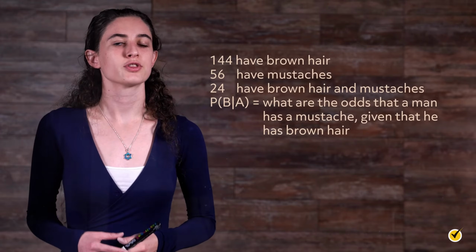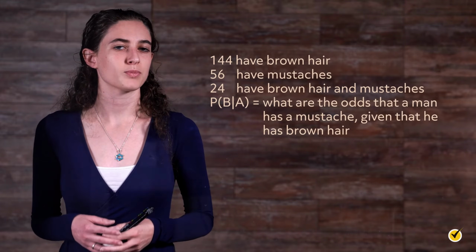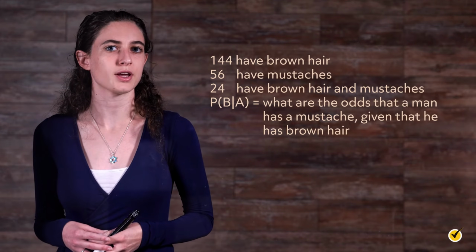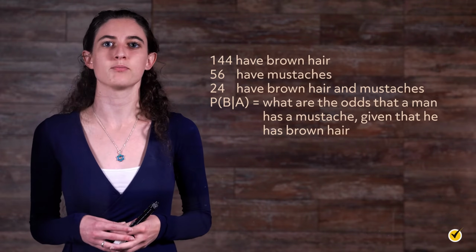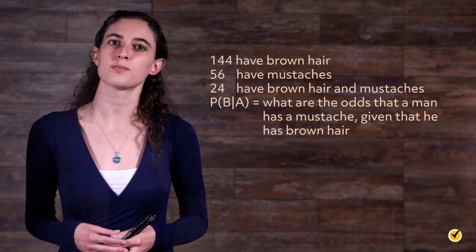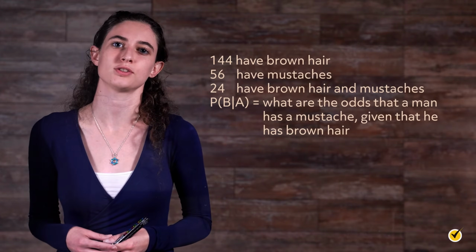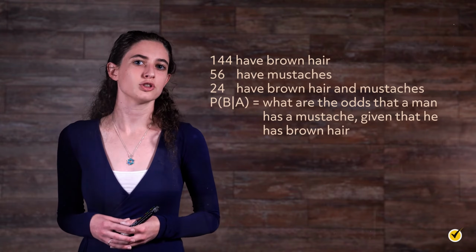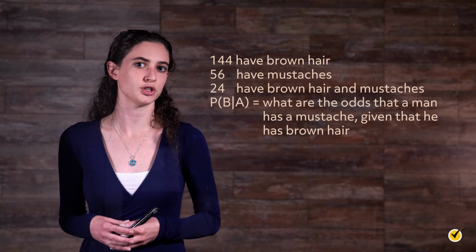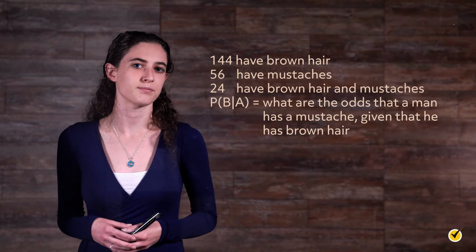In a small town, there are 216 men. 144 of them have brown hair, and 56 of them have mustaches. 24 of the men have brown hair and mustaches. What are the odds that a man chosen at random has a mustache, given that he has brown hair? Let's plug into our formula.